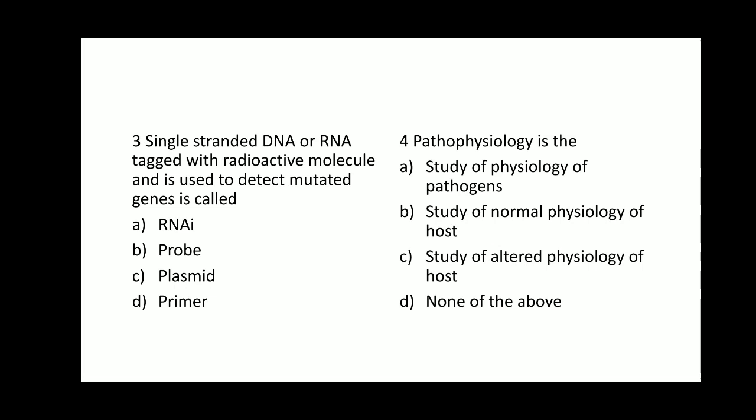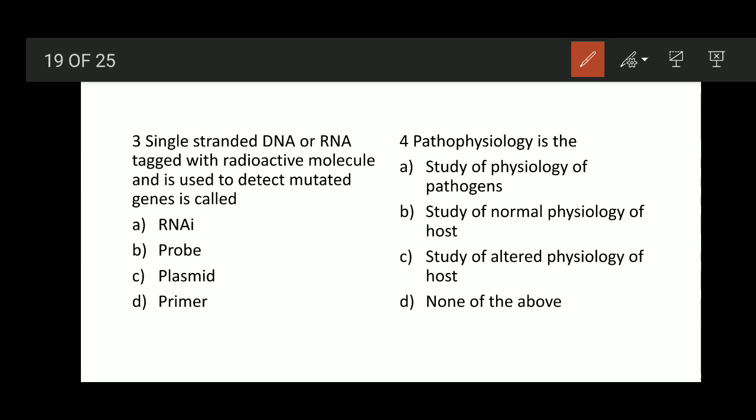They are used as vectors to carry the genes from one organism to another organism, and once again they are not the probes and they are not used to detect the mutated genes. Option D, primers. Primers are used in PCR reaction. So the right answer for this question is option B, probes. Question number 4.